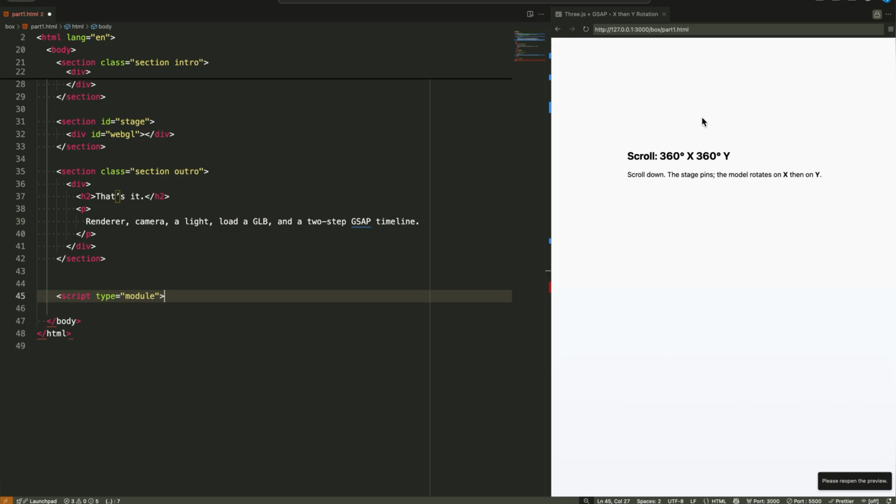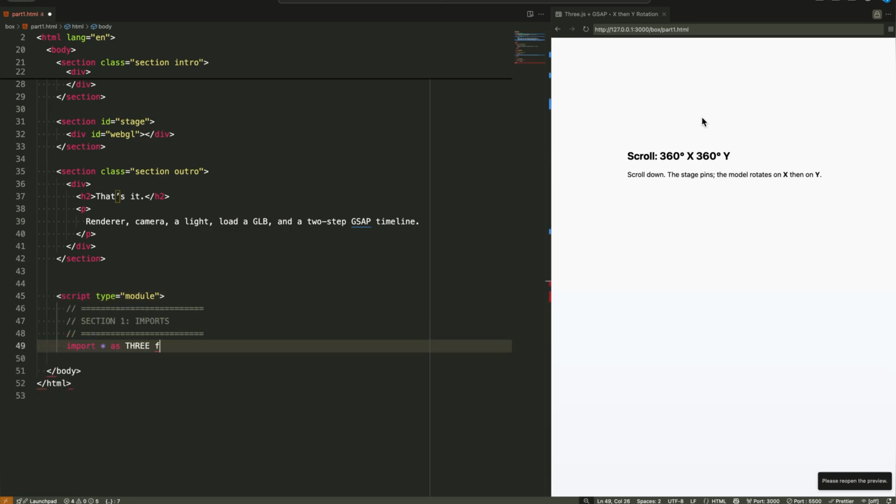Now let's import our tools. First, we grab the core Three.js library as THREE. One namespace gives us everything: the cameras, lights, math helpers. It's a toolbox with zero clutter. Next, the GLTFLoader from Three.js examples. It handles .glb and .gltf formats because it preserves PBR materials perfectly, maintains scene hierarchy, handles built-in animations, super compact and fast for web.